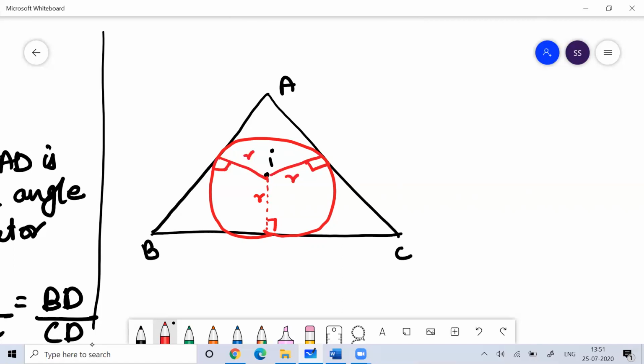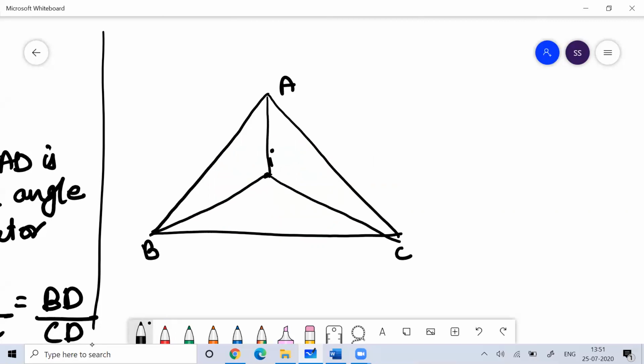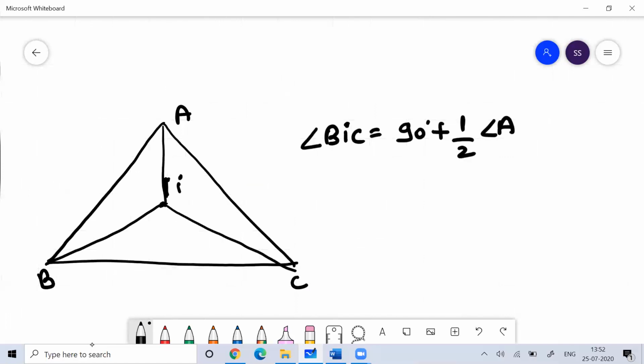Now, if you know that I is the angle bisector, you can remember the property that angle BIC is equal to 90 degrees plus half of angle A. This property works if I is the incenter.